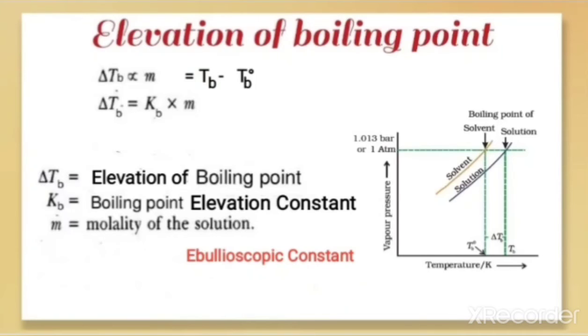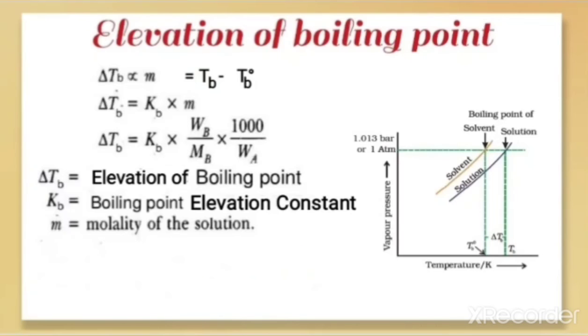Now we have to expand what is m here, molality. Let us expand molality. So we can write the formula now: delta Tb is equal to Kb. Instead of molality, now we can write this. We just have to expand the formula.